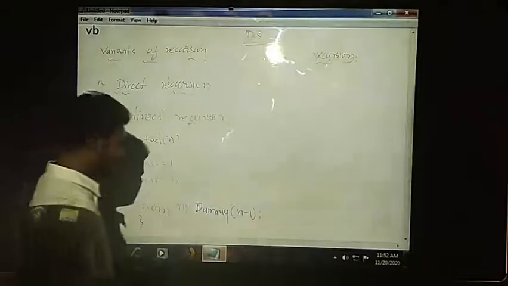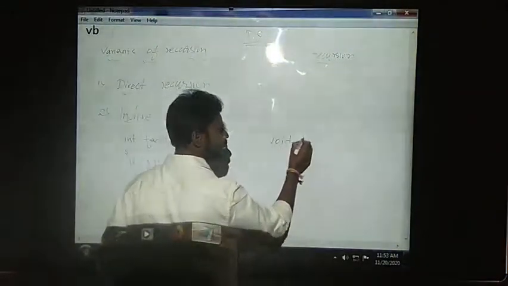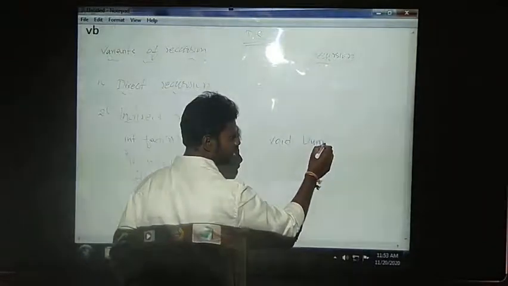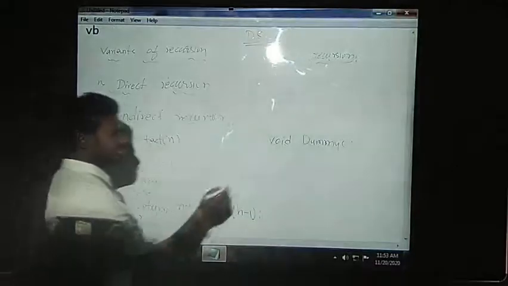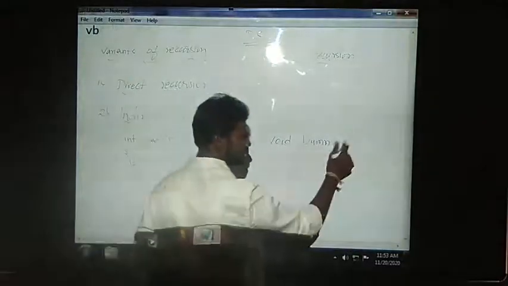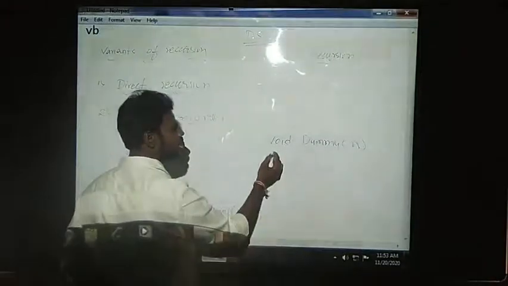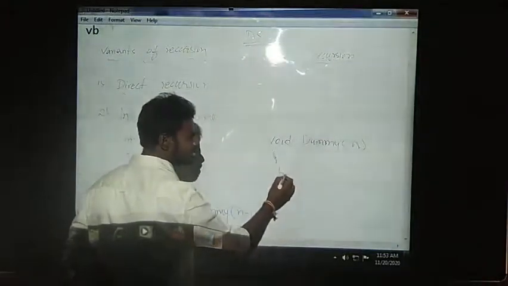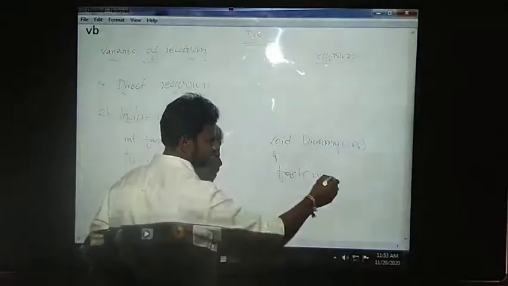In that one more function, I will call the same function here. See here, I will be writing the code for dummy now. Void dummy. Dummy is also a function, but it is not doing anything. Simply it is making a call to factorial again. In this, we are sending some number now. That will be stored into Rn. N minus 1 will be stored into Rn. Again, we are making a function call to fact of n, that is provided from here.